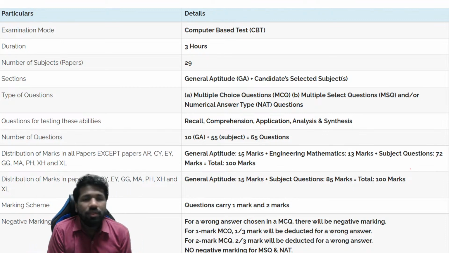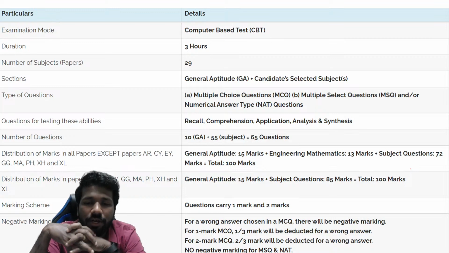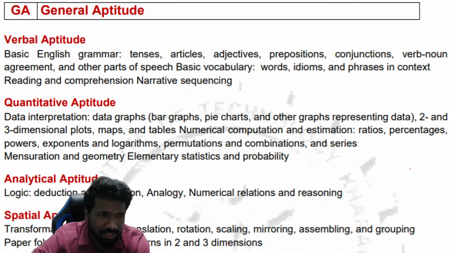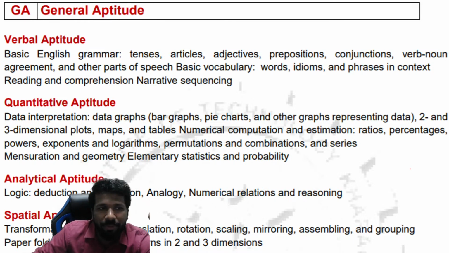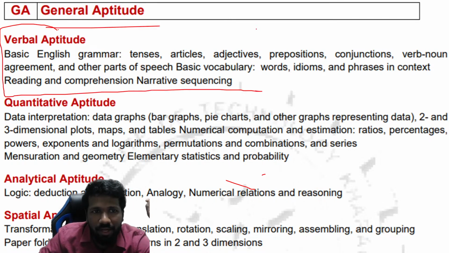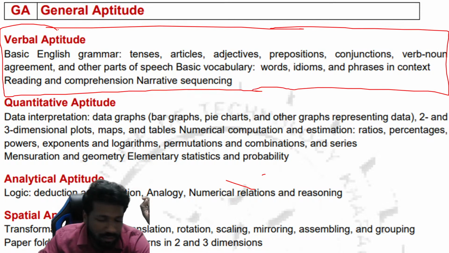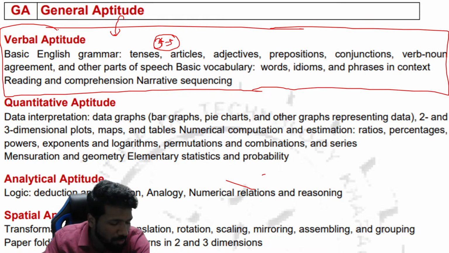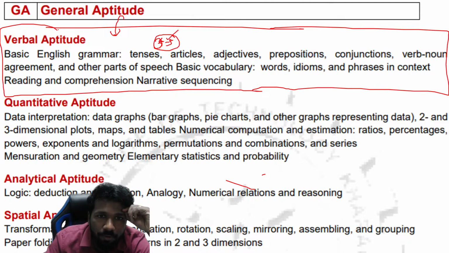Once again, the objective of this session is to introduce you to the non-verbal aptitude part. As you know, in the GATE exam there are two sections, verbal aptitude and non-verbal aptitude. Verbal aptitude means the English section. That is the main difference of the GATE exam from other exams. Some of you are preparing for CSIR-NET maybe. In CSIR-NET, there is no verbal aptitude at all. But in GATE, almost 4 to 5 marks you can expect from verbal aptitude. Sometimes 3 marks only. So 3 to 5 marks for verbal aptitude alone. So you have to prepare that.